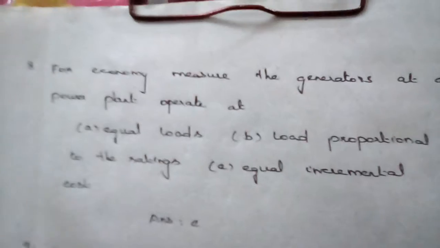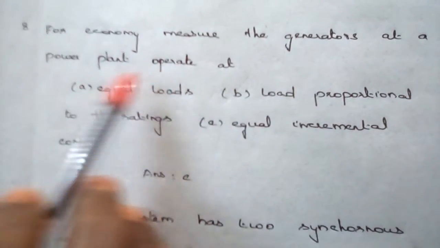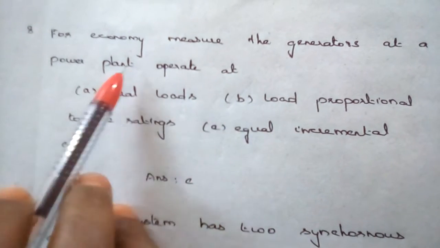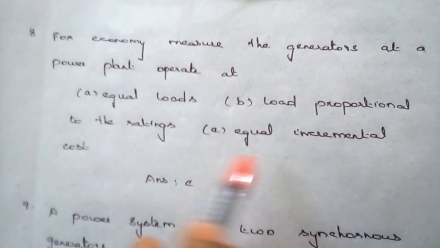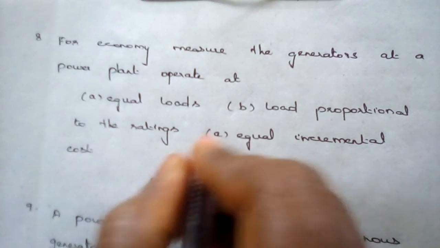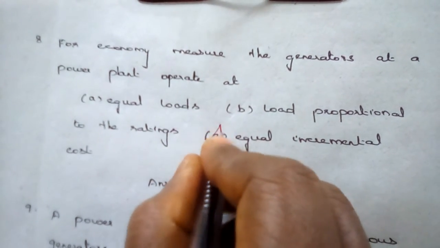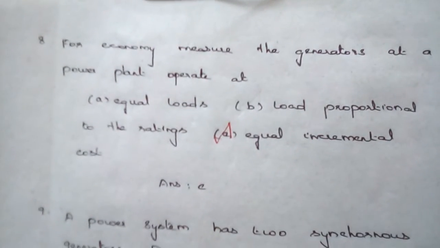And next, for economic operation, the generators in the power plant must have an equal incremental cost. This has also been discussed already.